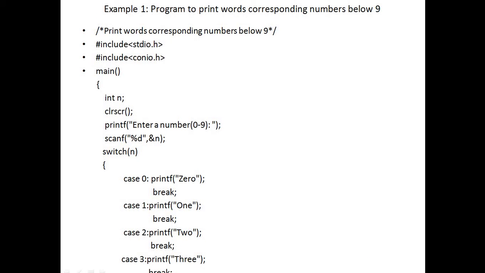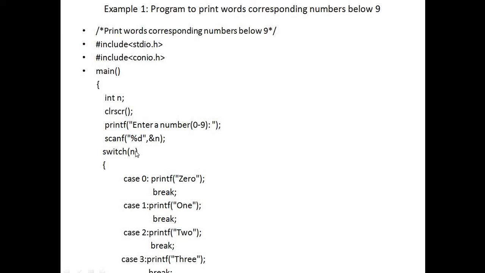Here I have taken one sample example related to switch. I want to print words corresponding to numbers below 9. Suppose I just want to enter any number and identify the name of that number, right? So first I take one integer variable n, then write printf, enter a number between 0 to 9, then scanf %d ampersand. Later I will show you a demonstration of this program on Turbo C++.